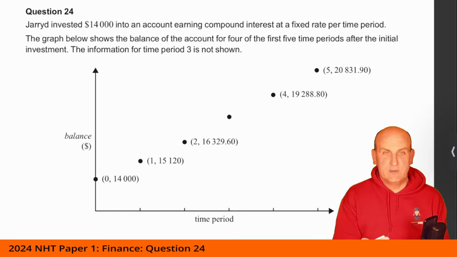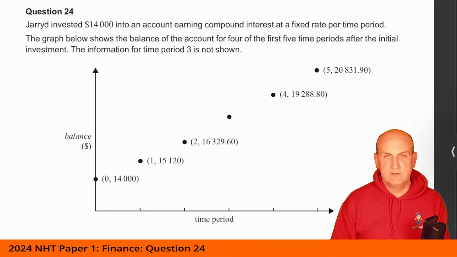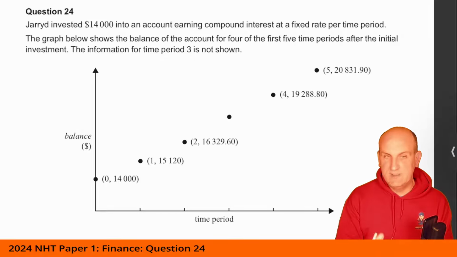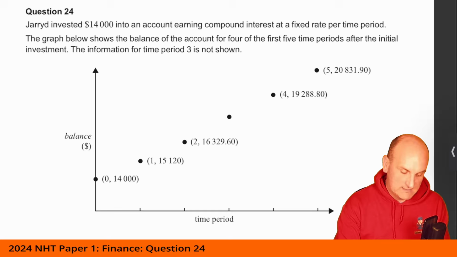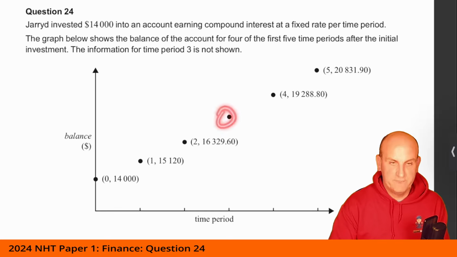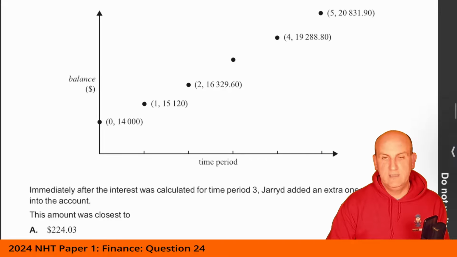Okay, moving on to question 24. Jared invests 14,000 into an account earning compound interest at a fixed rate per time period. The graph below shows the balance of the account for 4 of the first 5 time periods after the initial investment. The information for time period 3 is not known. Okay, so basically time period 3 is here. Fine. Immediately after the interest was calculated for time period 3, Jared adds an extra one-off amount into the account, and this amount is closest to.